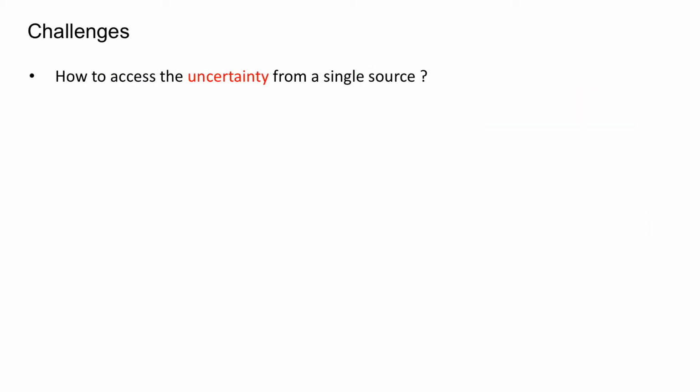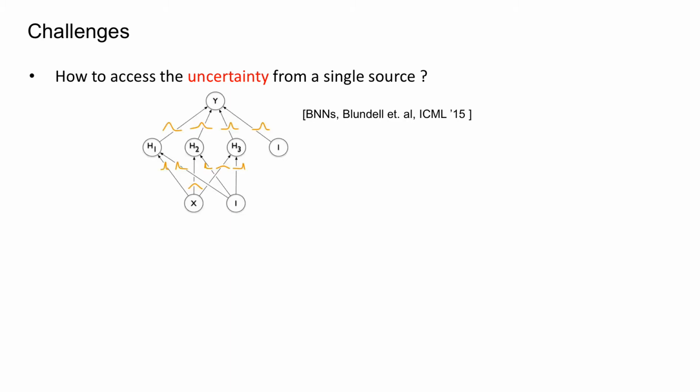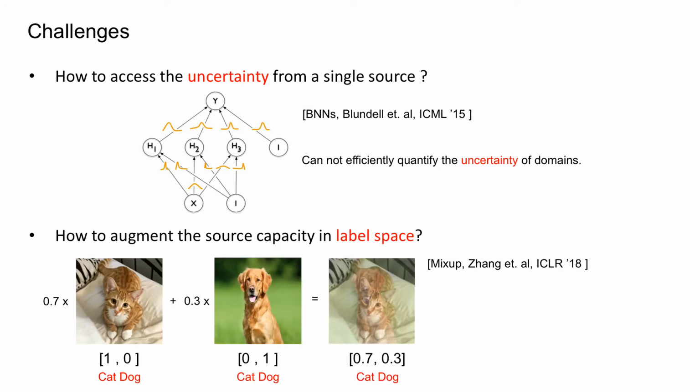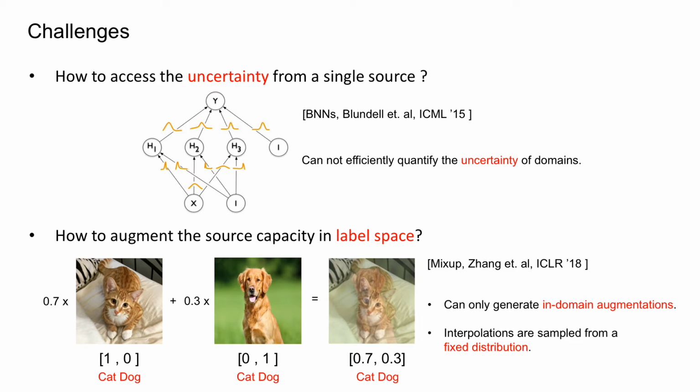To tackle the limitations, the first challenge is how to access the uncertainty from a single source. Bayesian neural networks are commonly used to integrate uncertainty into models. However, they cannot efficiently quantify the domain uncertainty. The second challenge is how to augment the label space. Mixup pioneers label augmentation by randomly interpolating two data examples in both input and label spaces. However, Mixup can only generate in-domain augmentations. Besides, the interpolations are sampled from a fixed distribution, which largely restricts the flexibility of domain mixtures.